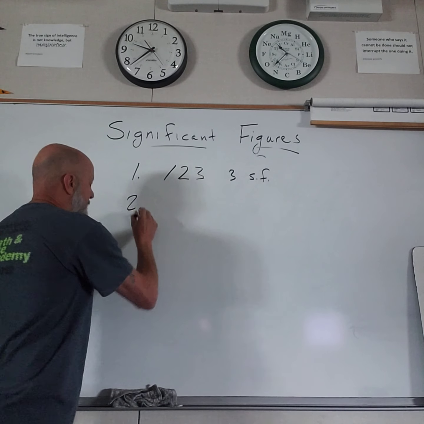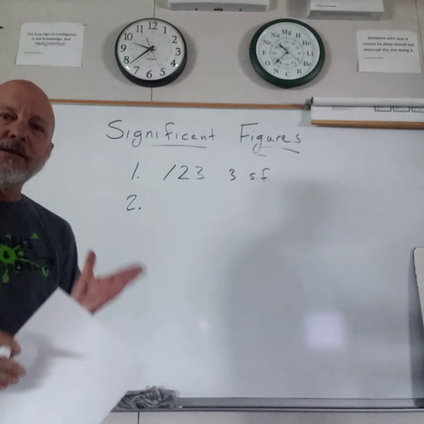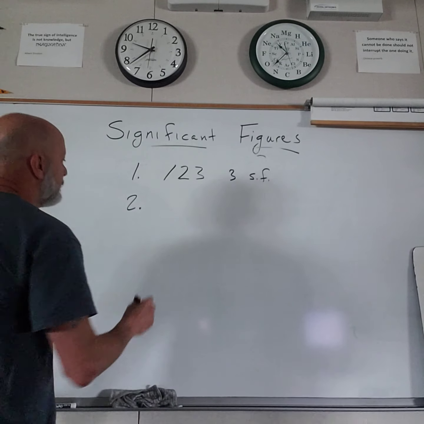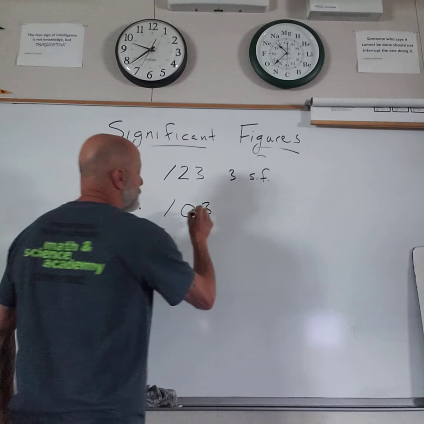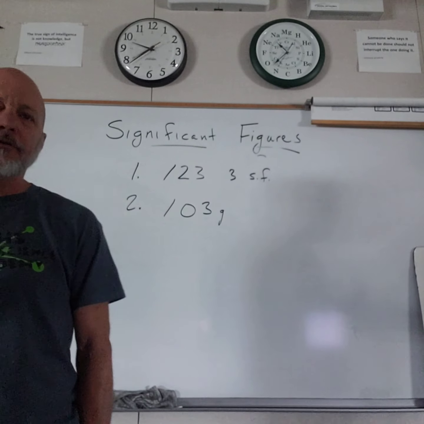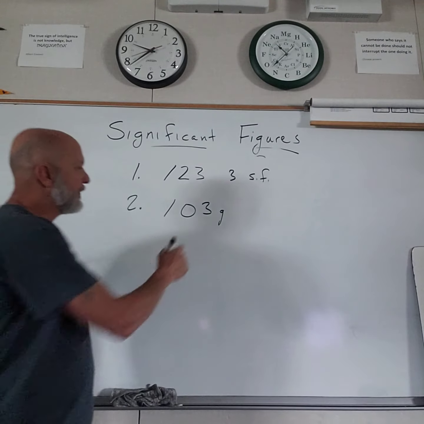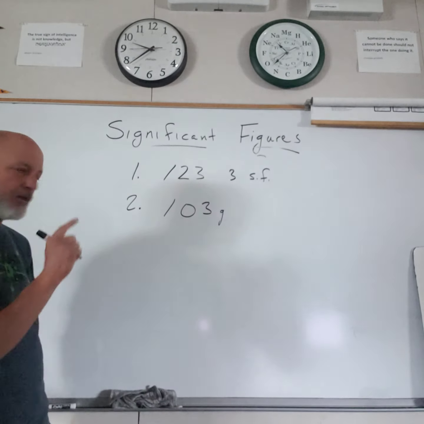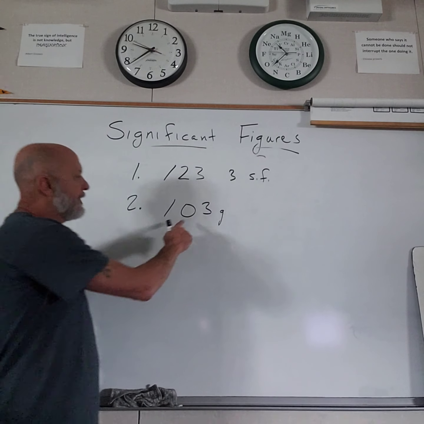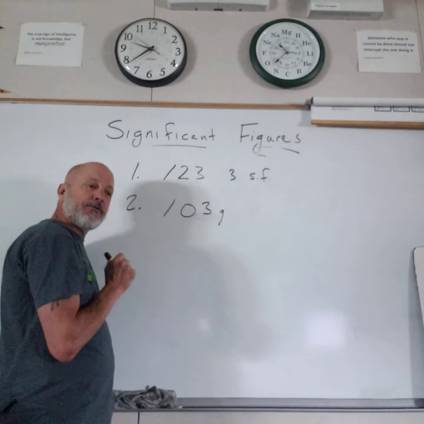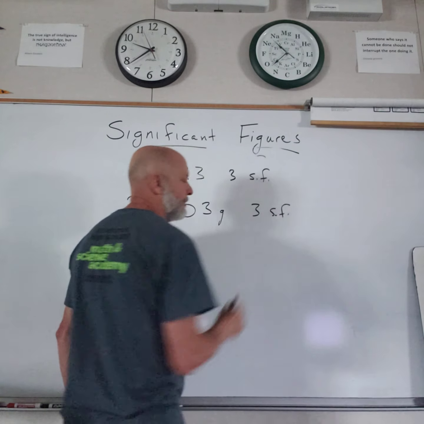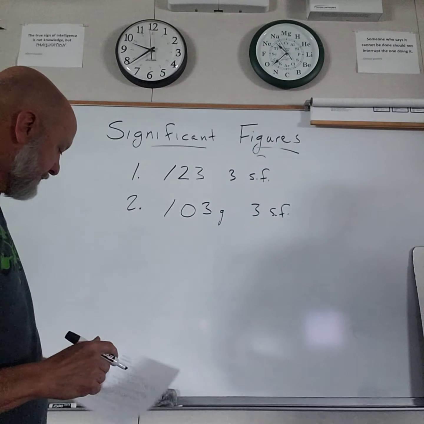So rule 2. The rest of the rules are, is a 0 significant or not significant? And it depends. If it's sandwiched in between, what if I have a number like 103? Maybe it's 103 grams, right? If I have a number like 103, that's accurate to the ones. I'm saying it's not 102, it's not 104, it's 103 grams. So it's accurate to the ones. Zeros that are sandwiched in between non-zeros are significant. So that also has 3 sig figs. So zeros in between non-zeros.